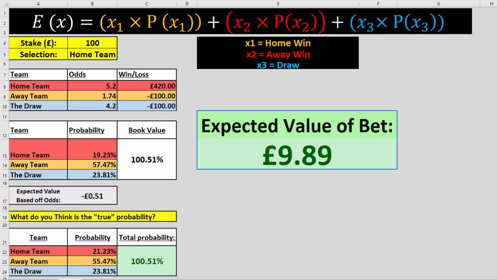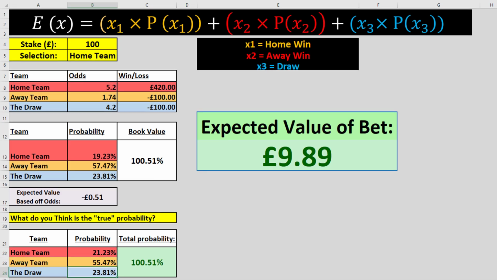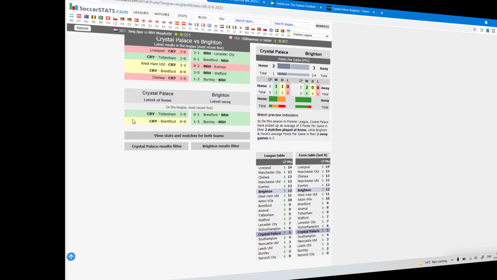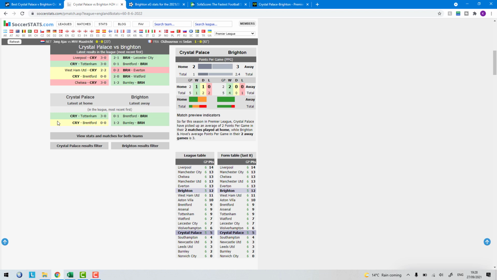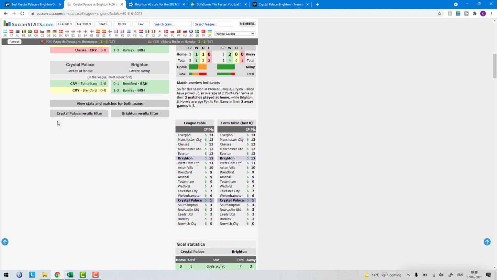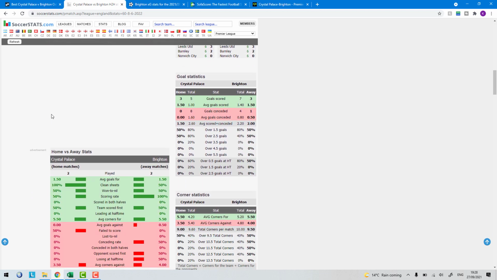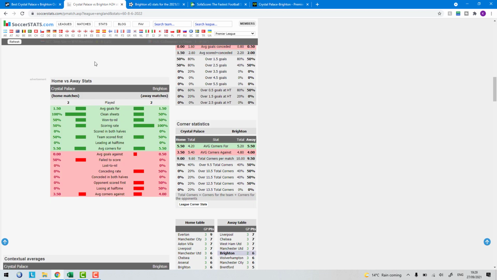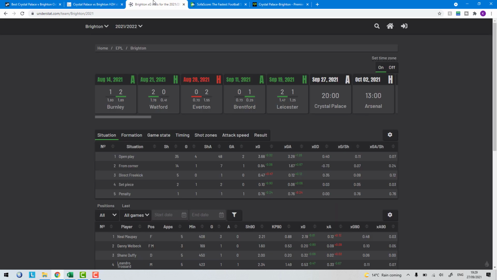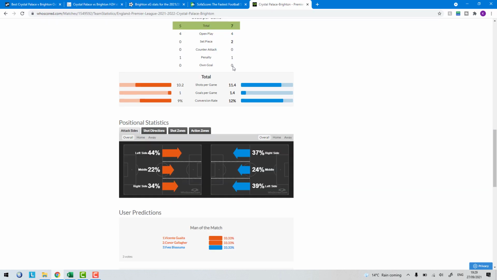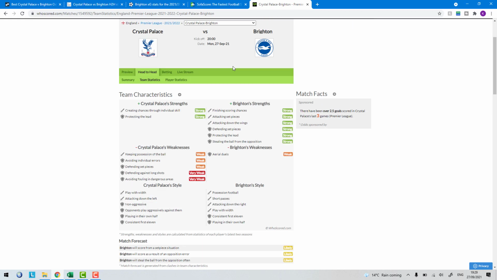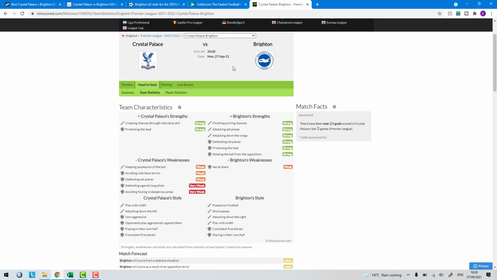But there are things you can look for, and one of those things is the stats of each of the two teams that are playing. If we go back to the Crystal Palace and Brighton game, there's an endless amount of stats out there now, freely available on the internet, which is obviously very beneficial, from various different stats, just outright stats, XG stats, the way that the teams play, how they play and what opportunities they create. The list is frankly endless.